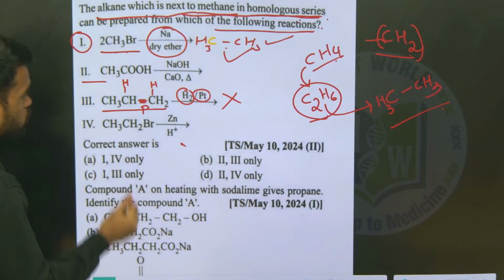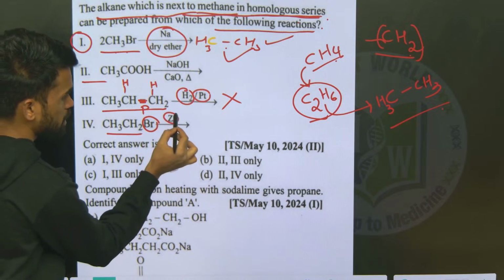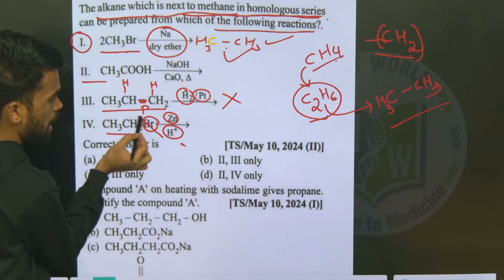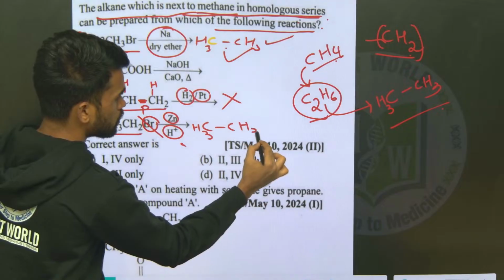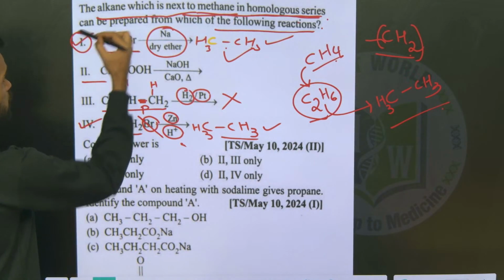Okay, then next, if you see this one, alkyl bromide is given and they are treating with zinc in presence of acid. What happens? Remove this bromide and add this hydrogen. Yes, here you have a possibility to form ethane. Okay, so the fourth option is perfect, first option is perfect.